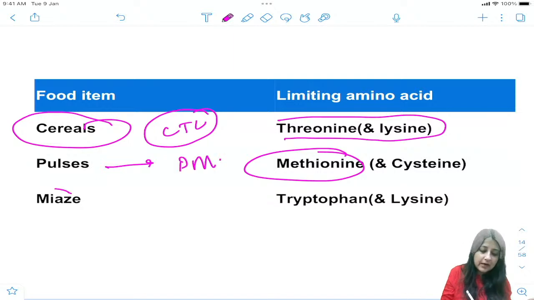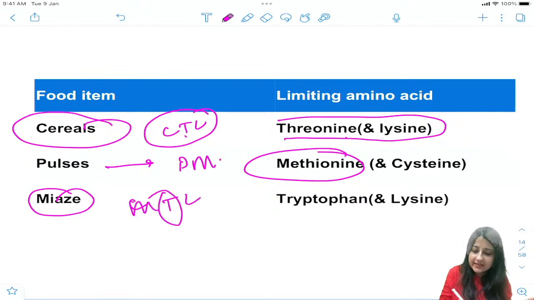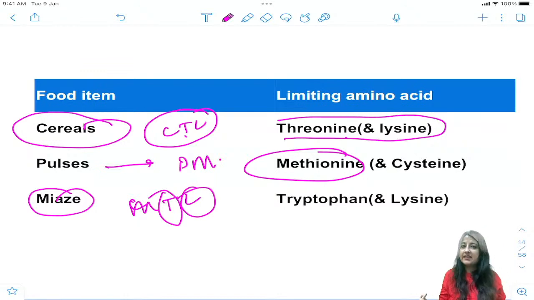And when you talk about maize, maize is also MTL. यहाँ पे instead of threonine it is tryptophan and lysine. Okay, so now tell me the correct answer for this. और इस property को क्या बोलते हैं? Supplementary action of protein. We are eating dal and chawal together because whatever is limiting in dal is provided from chawal. Whatever essential amino acid is limiting in chawal is provided from dal.